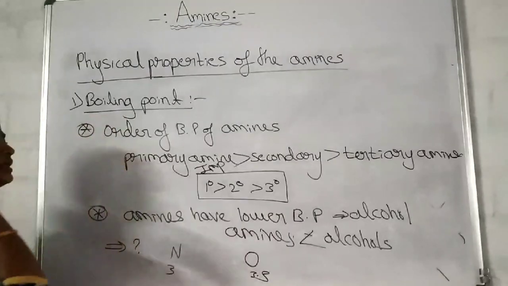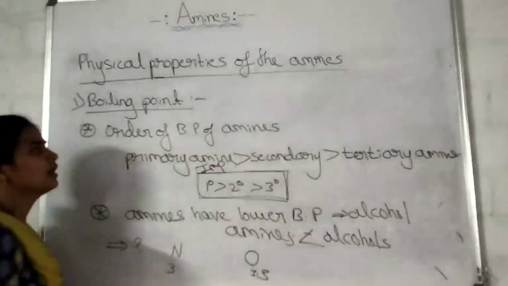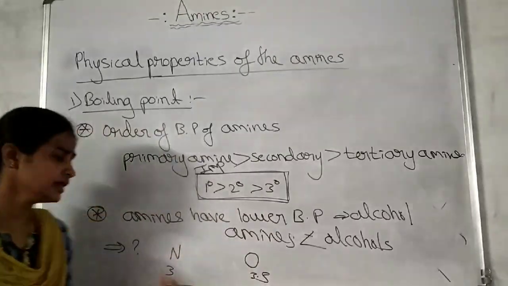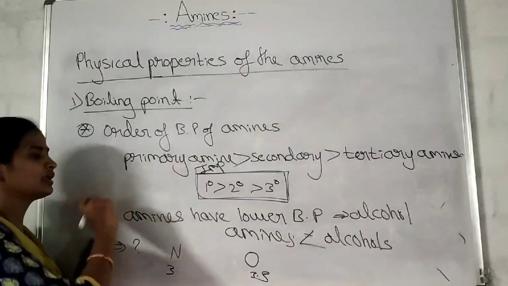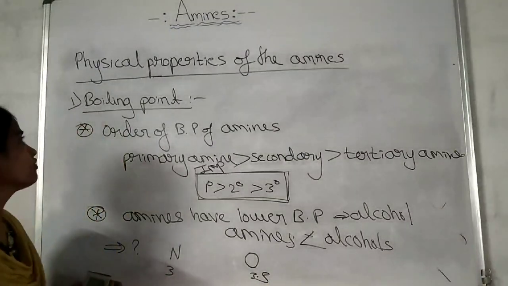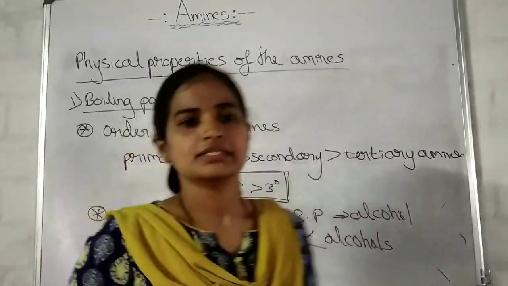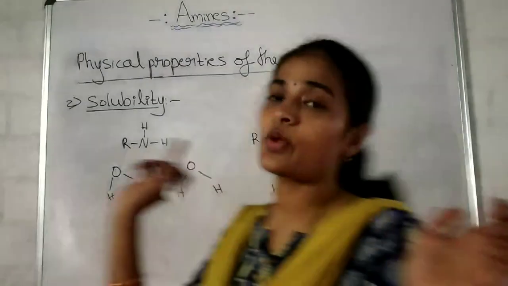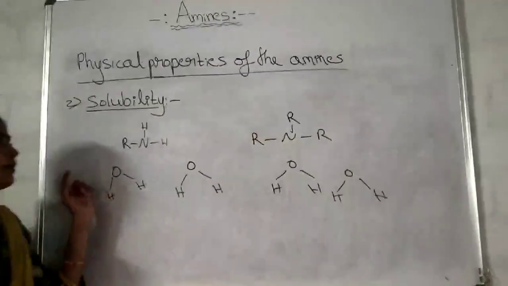In the boiling point, the main points to be remembered are the order of boiling point of the amines, that is, primary are more, next secondary, next tertiary, and then the comparison of boiling point of the amines with alcohol. Hope it is clear. Okay. Next we will go for the solubility of the amines. Next property is the solubility of the amines.